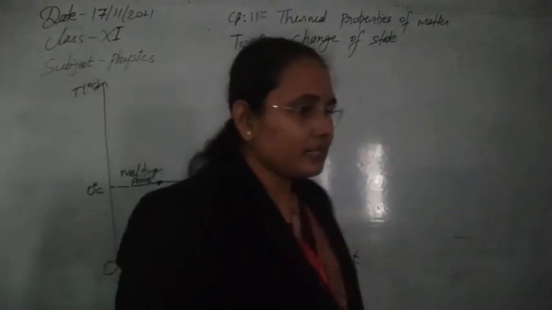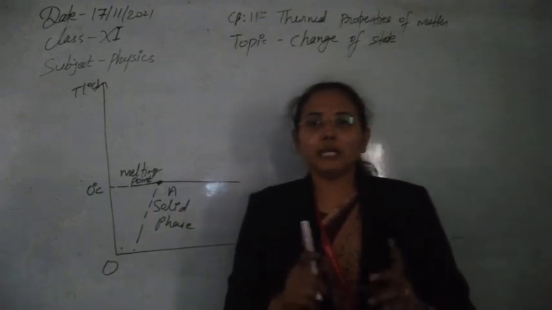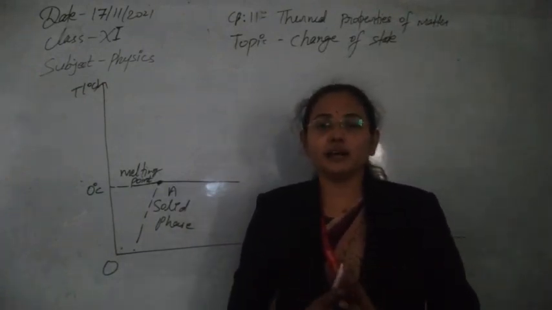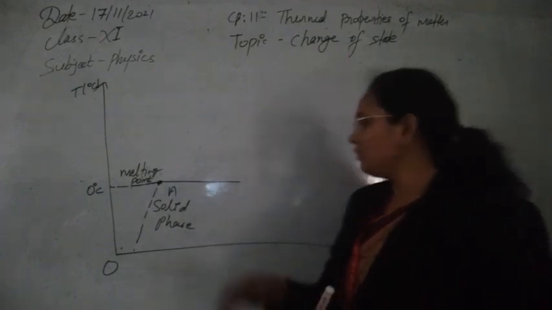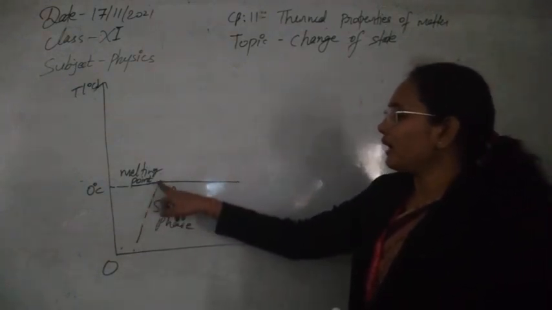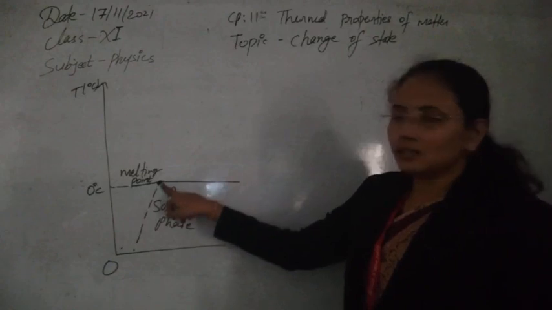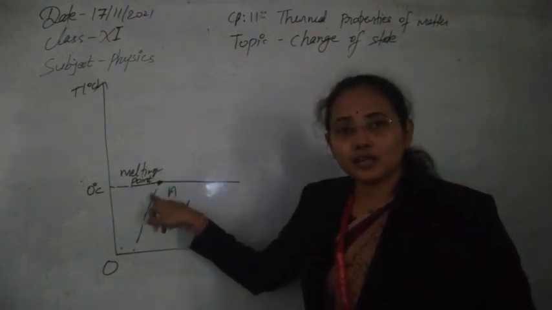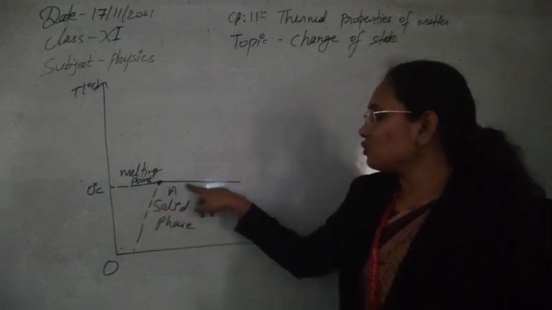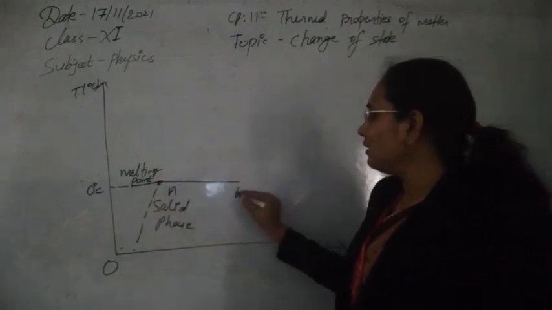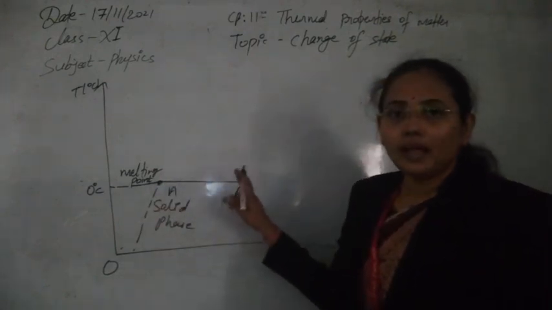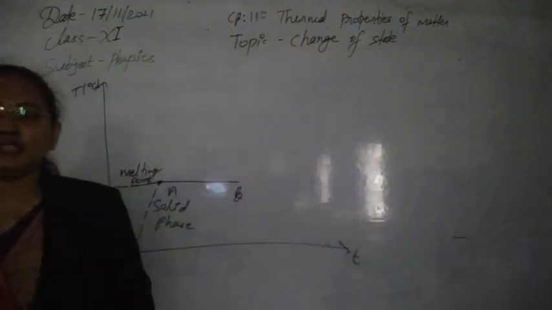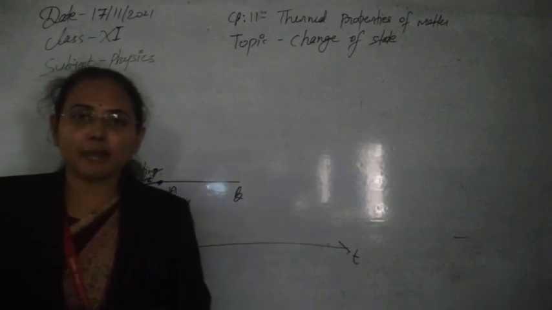Whenever an intermediate state occurs, where solid and liquid phases are both present together, look here: from O to A the whole ice is only in the solid phase, but at 0 degrees Celsius at point A it starts to melt, and up to point B it continually melts, using all of the heat only to change the state, not its temperature.